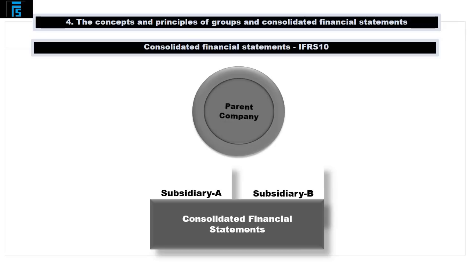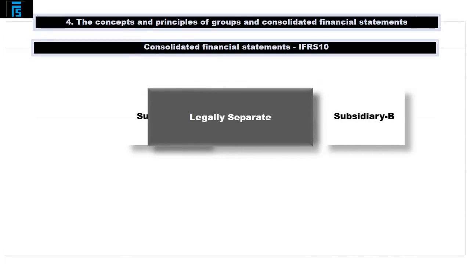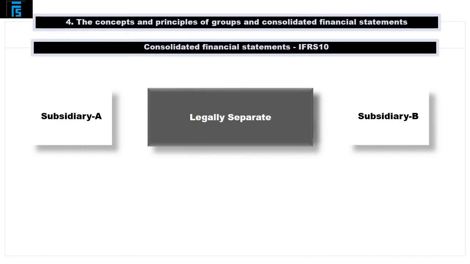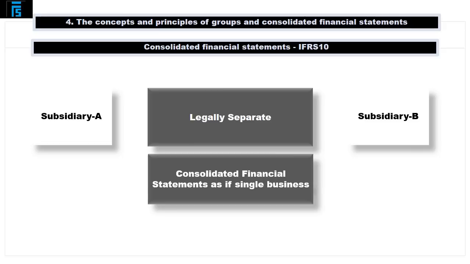Although the parent and its subsidiaries remain legally separate, the consolidated financial statements of the group which they constitute must be presented as if those entities were in fact a single business. This perspective on reporting the activities of a group is referred to as the single economic unit concept.